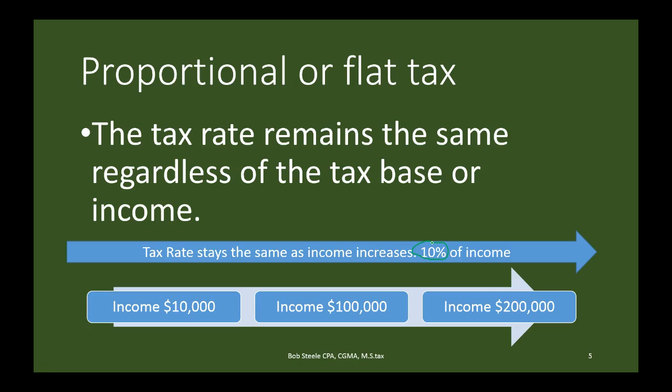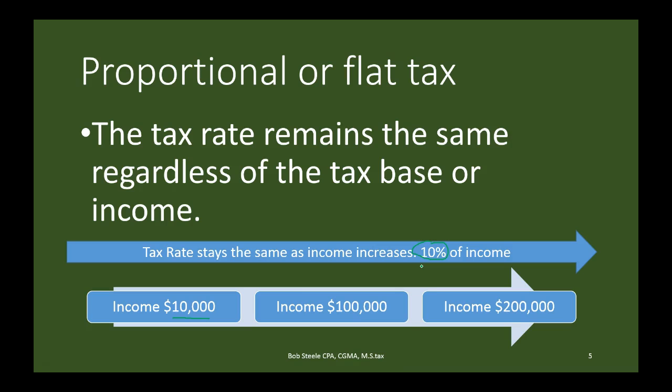So that would most likely be the simplest tax that people would come to mind when a tax comes up. Now, of course, we could come to the idea that if someone only made $10,000 and they had a family of 4 or something like that, then maybe we need a lower tax rate, or maybe we need a zero tax rate at some base. And if someone made a very large amount of income, maybe we want that tax rate to increase. Even though the amount of tax is going up, maybe we want the rate to go up as well, to have a higher increase in the rate.